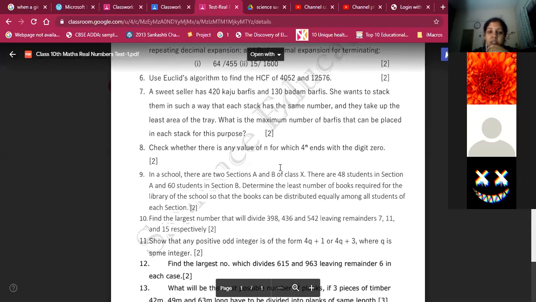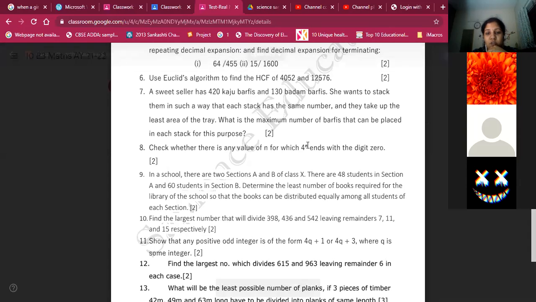Okay. Check whether there is any value of n for which 4 to the power n ends with the digit 0.